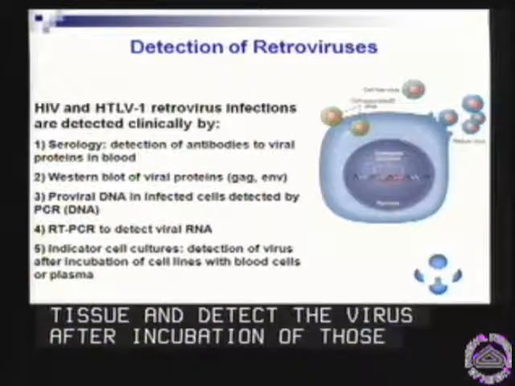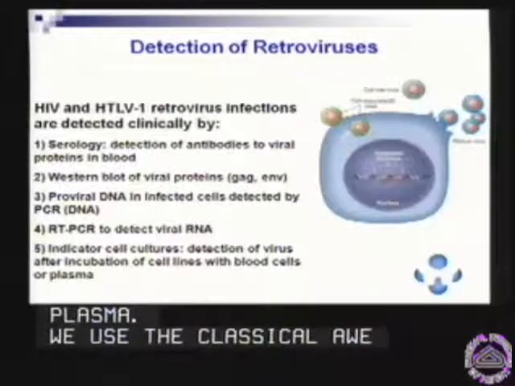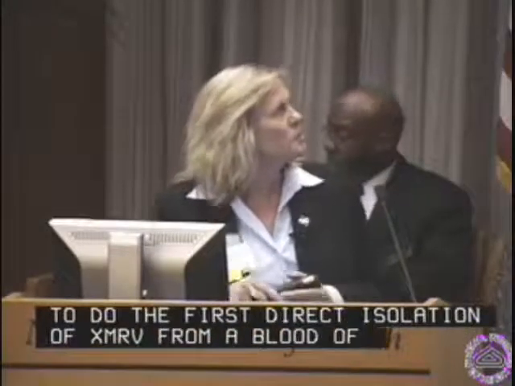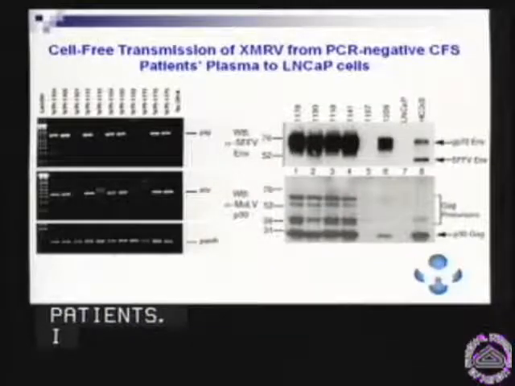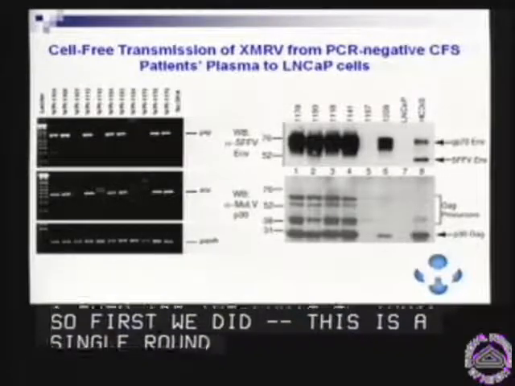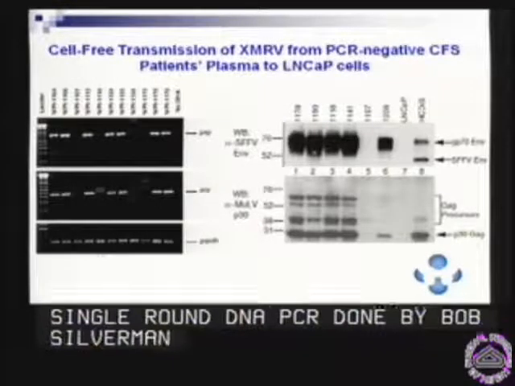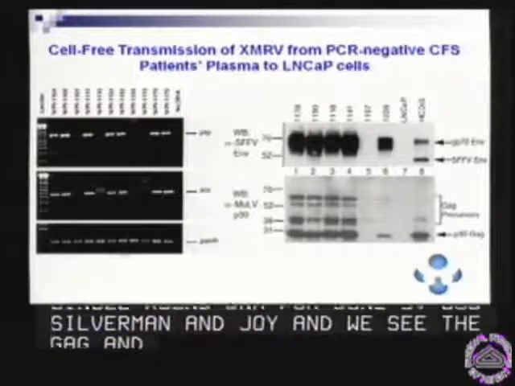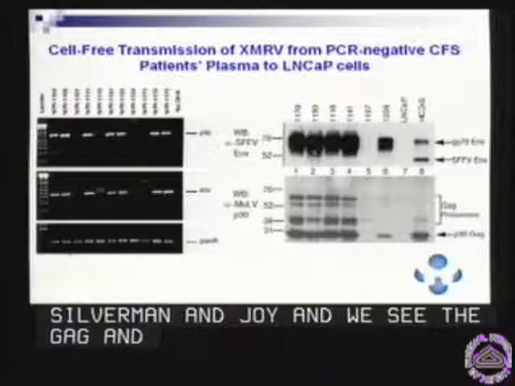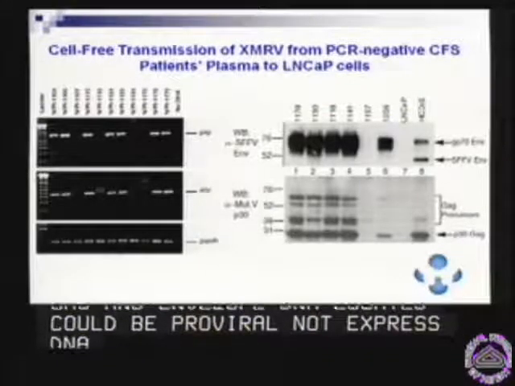So we used this classical approach to do the first direct isolation of XMRV from the blood of CFS patients. And I show you two parts of that. So first this is a single round DNA PCR done by Bob Silverman and Joy Dasgupta. And what we see here is the GAG and the envelope DNA located, could be proviral, not expressed DNA, in patient cells with CFS.